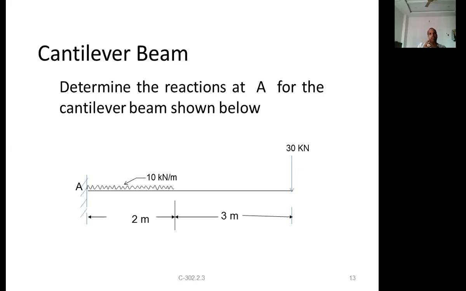Okay, all these are nothing but reactions. Don't think that reaction always means forces, like vertical force and so on. Not only that, moment is also one type of reaction. That is called a reacting moment. Applied moment, reacting moment.